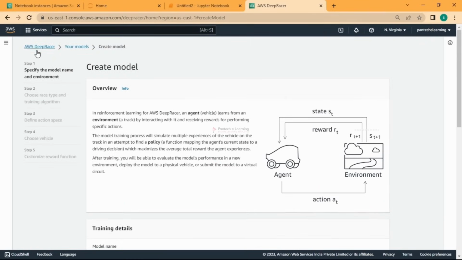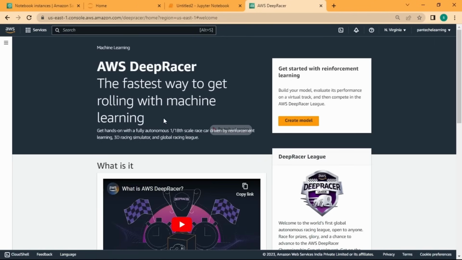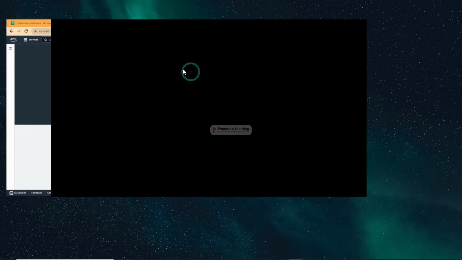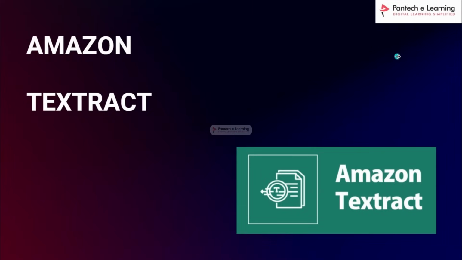So that's it about AWS DeepRacer, like reinforcement learning. So this is next level, right? And then we are going to see something known as Amazon Textract.